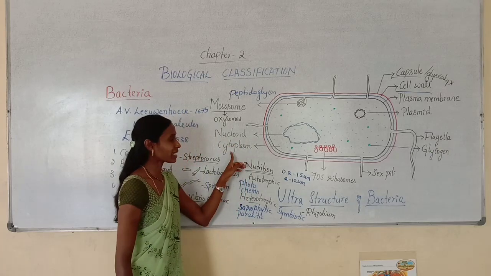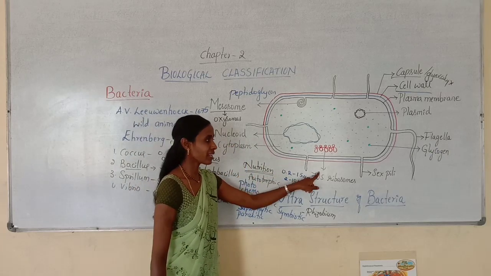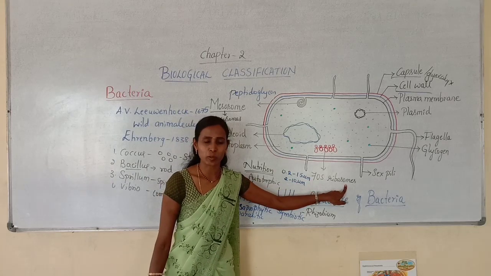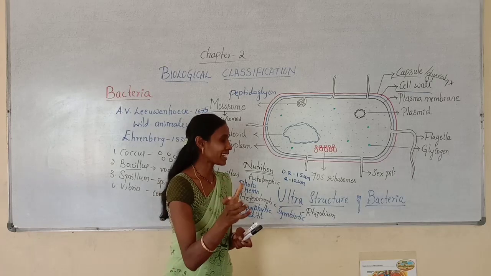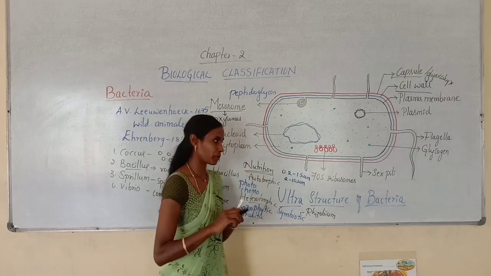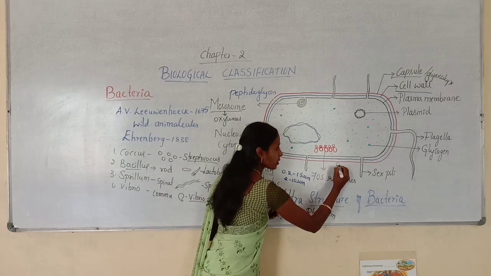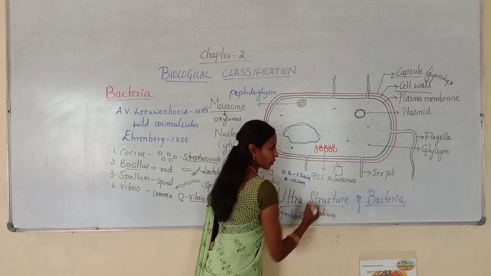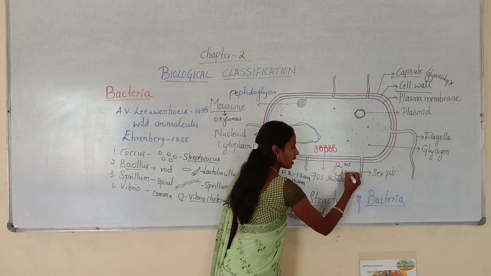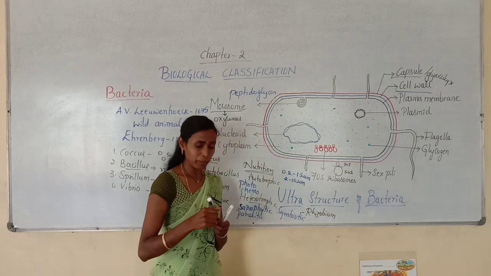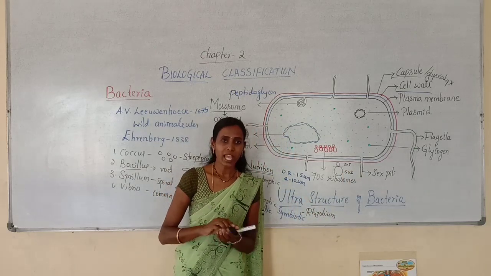The bacterial cytoplasm also contains 70S type of ribosomes. In the previous class, I asked you how. 70S ribosomes are made up of two subunits, a smaller subunit and a larger subunit. The smaller subunit is 30S and the larger subunit is 50S. But how does it become 70S?